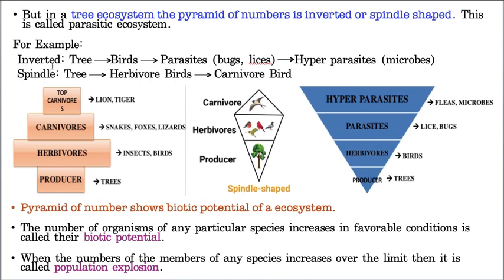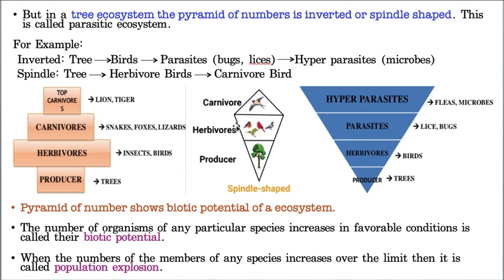Now let us take an inverted tree. Only one tree will be there, and a few birds, and some parasites like lice and bugs. And on those are hyperparasites like so many microbes. So in this case, it will be inverted. Whereas spindle means, let us take only one tree, and on that many herbivore birds are there.